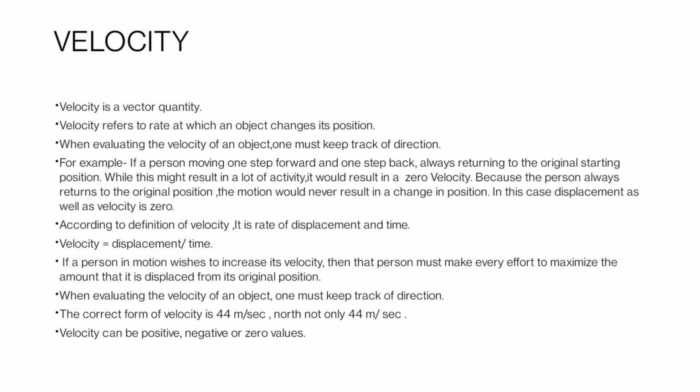For example, if a person moves one step forward and one step back, always returning to the original starting position, while this might result in a lot of activity, it would result in zero velocity because the person always returns to the original position. The motion would never result in a change in position. In this case, displacement as well as velocity is zero.